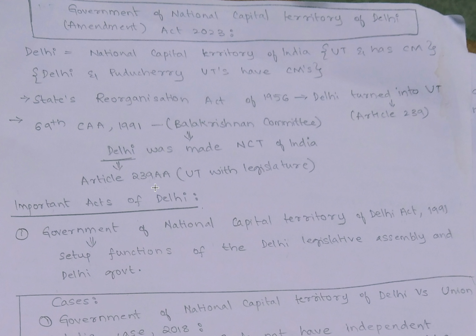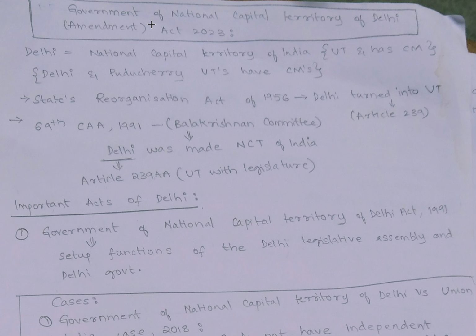So the Delhi Legislative Assembly can make legislations on all matters except some matters which are related to land, public order and police. So Parliament also can make legislations for Delhi. Okay, this is important. Parliament can also make legislations for Delhi. For that reason, this act was passed by the Parliament. So Parliament has the power to make legislations on Delhi.